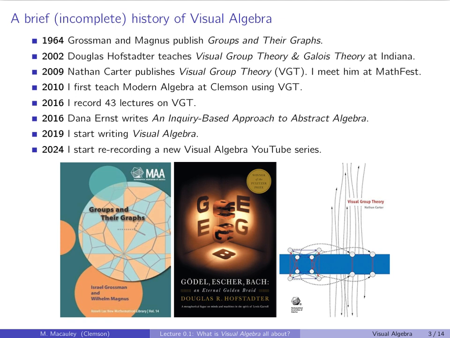Around the year 2000, give or take, Doug Hofstadter at Indiana University went on sabbatical and developed a course he called Visual Group Theory and Galois Theory. And he was heavily inspired by this book here. Now, if you know the name Doug Hofstadter, you recognize it.